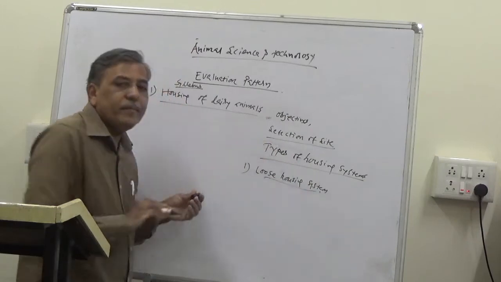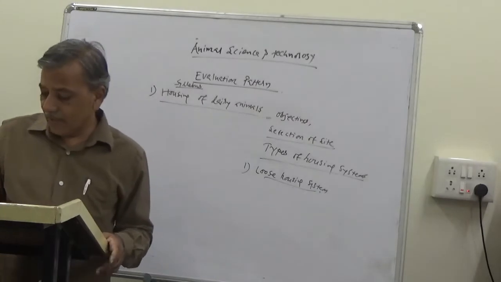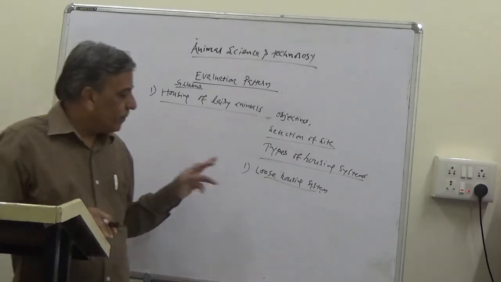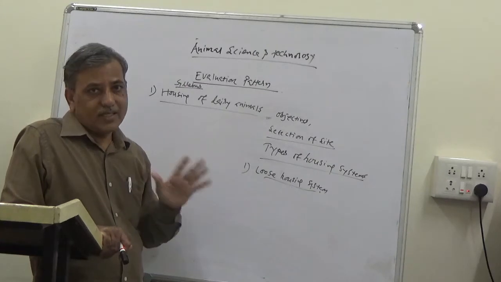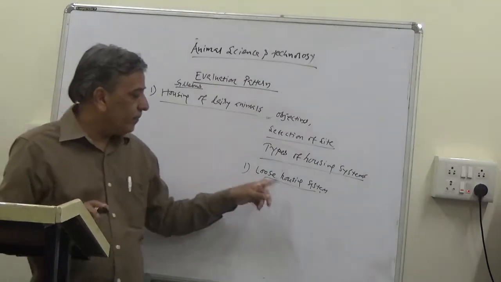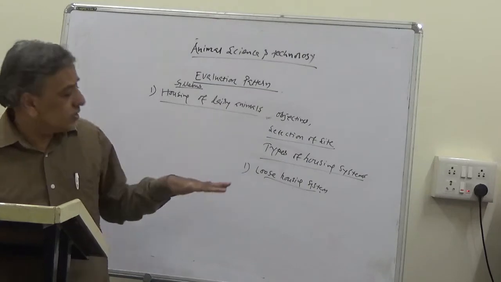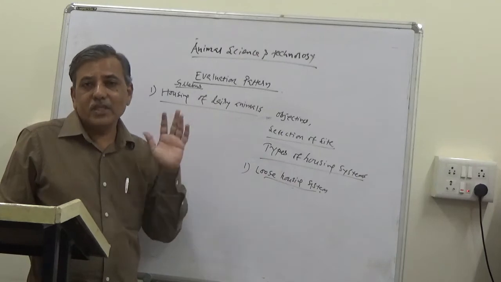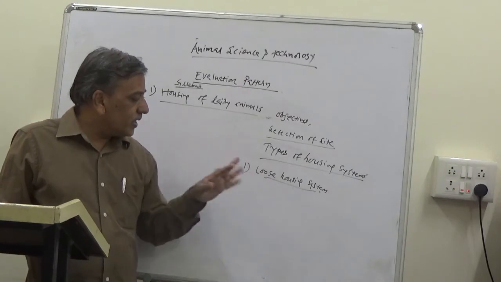Loose housing system is suitable at a place where land is available in ample quantity and at a cheaper rate, say at the village level. In loose housing system, the constructions are less. The land is selected, the site is selected, it is fenced, and the animals are let loose inside the campus. There is partial shelter provided to the animals, but complete construction of a house is not there. All the animals are not provided with 100% shelter. So that is loose housing system.